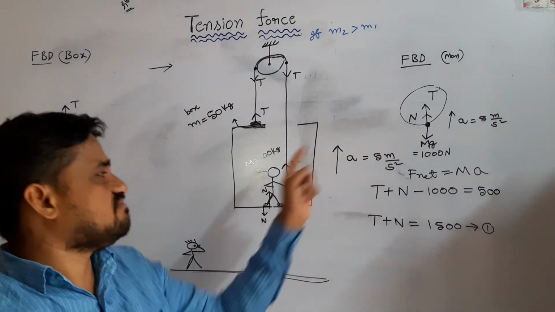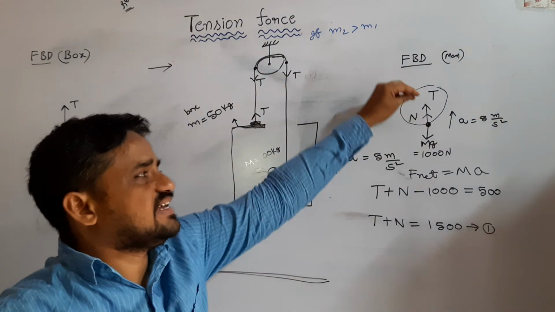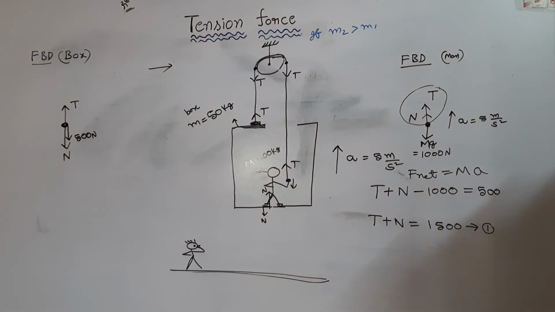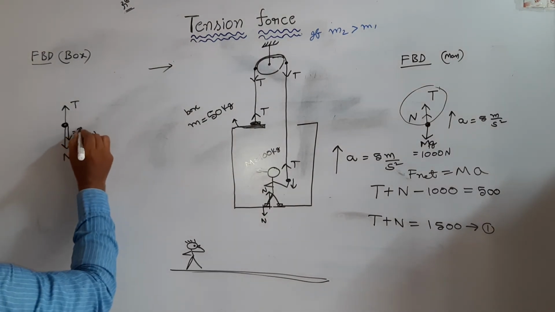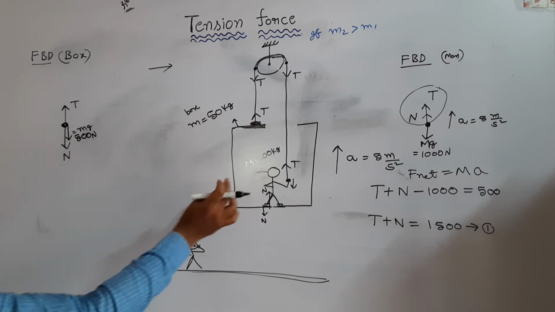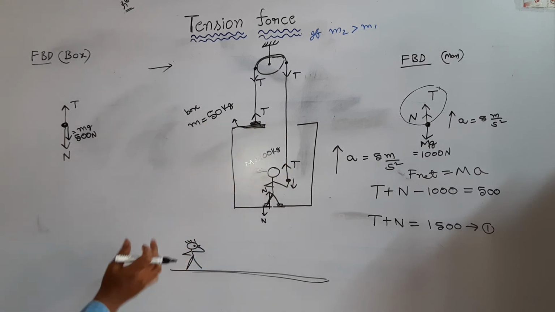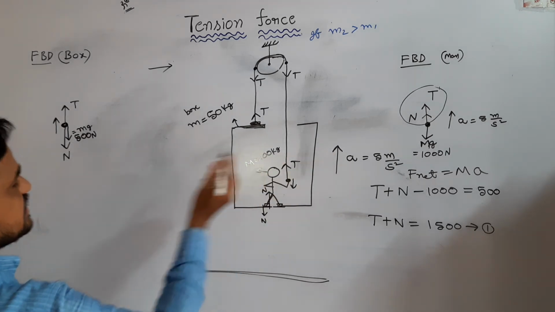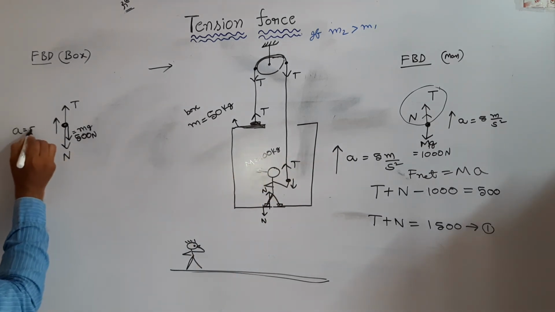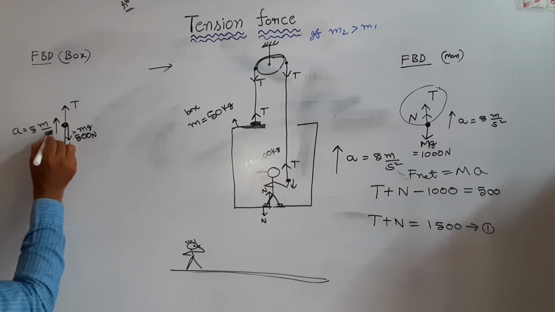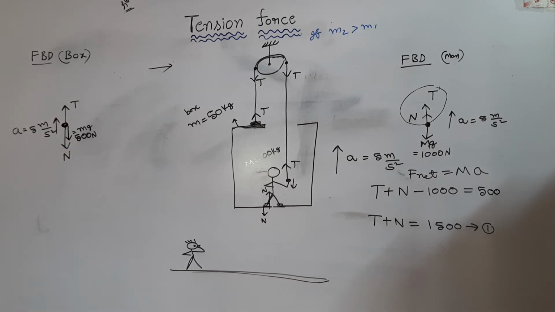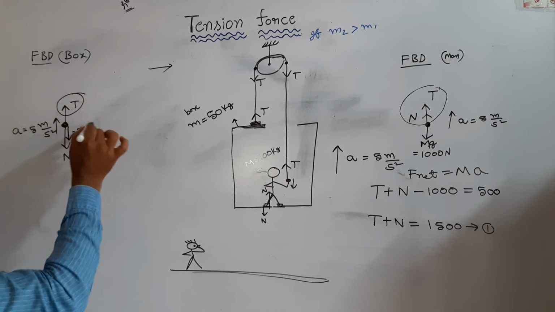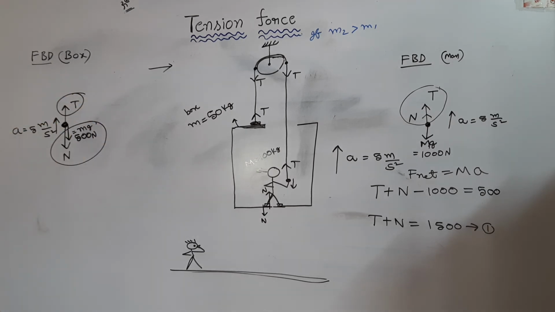Here the man's mass is 100 kg, he experiences gravitational force mg, 1000 Newton. Here the box also, with respect to the inertial frame, moves up with acceleration 5 meter per second square. So the system moves up, which means it experiences unbalanced force.